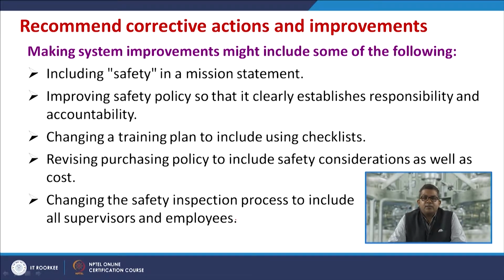Revising the purchasing policy to include safety consideration as well as the cost. One example is that sometimes you may give allowances to the raw material contamination, because sometimes the contaminants may create a future problem in further reaction. So, you may revise, because sometimes the account section may seek that you should compromise with 5%, 6% purity of that particular component. So, you may revise the purchasing policy.